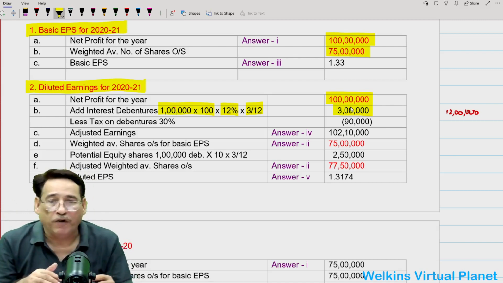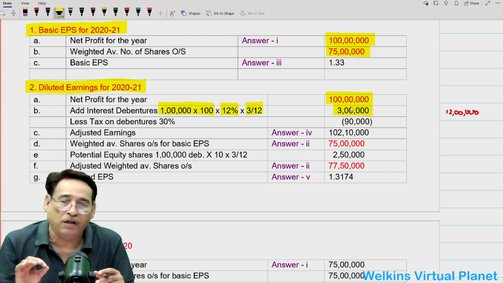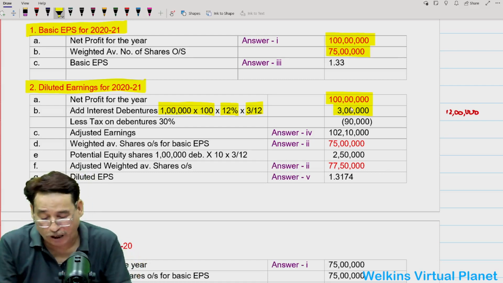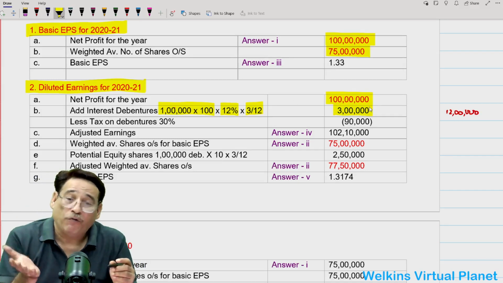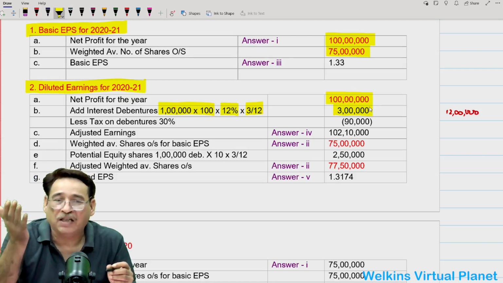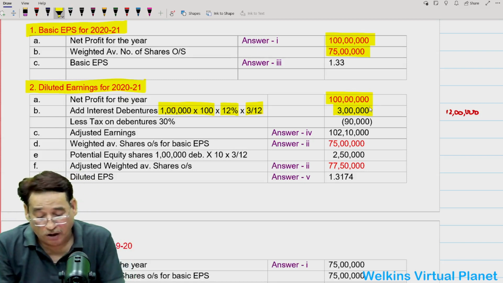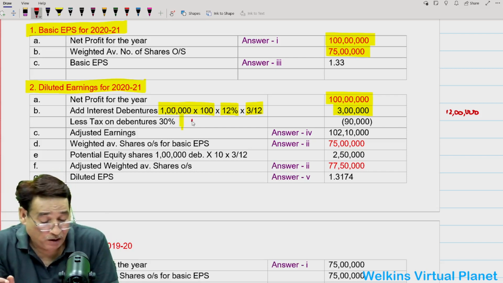But now we are adding back interest on the presumption that once this debenture gets converted into equity share, the entity need not pay interest expense. So that is why we are going to add interest expense. But at the same time, what will happen? The tax saving which we were getting earlier will be no more. Are you getting my point or not? So that is why I am going to add the interest on debenture, but I am also going to deduct tax on debenture interest. You are going to apply the tax rate.